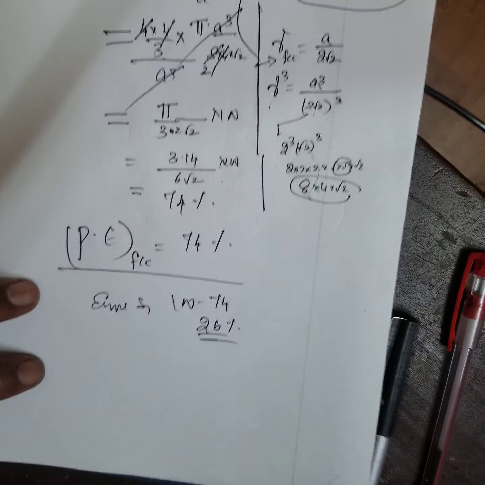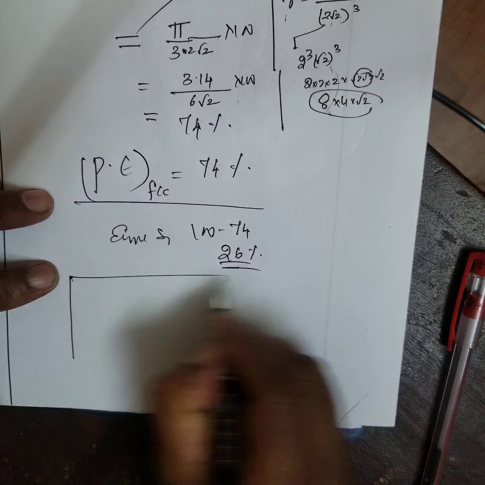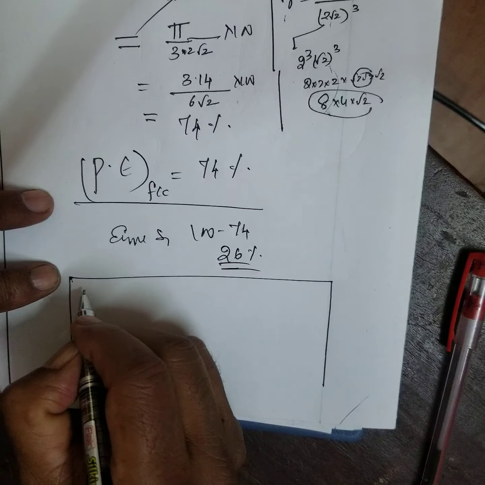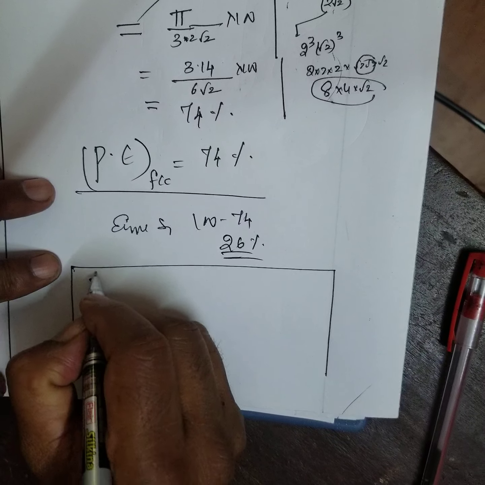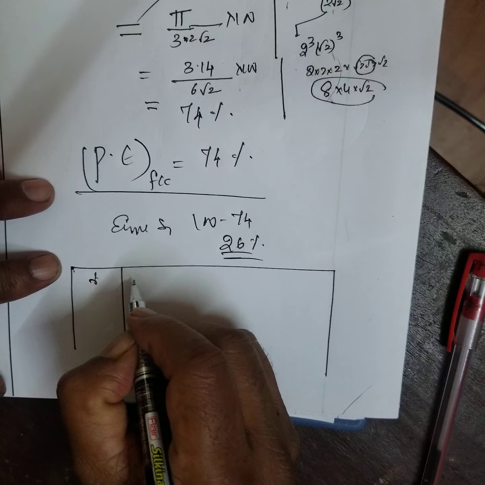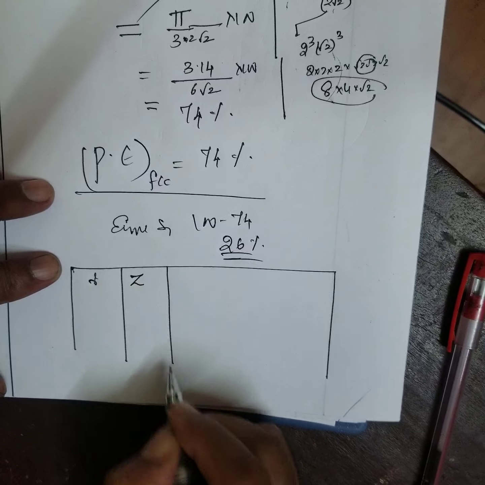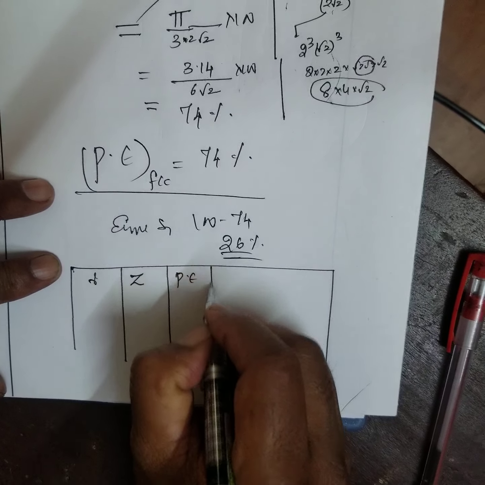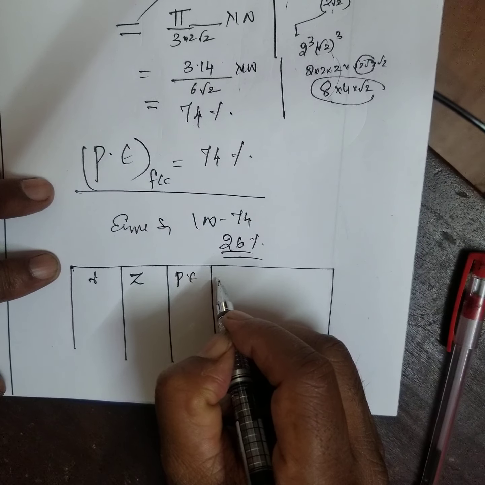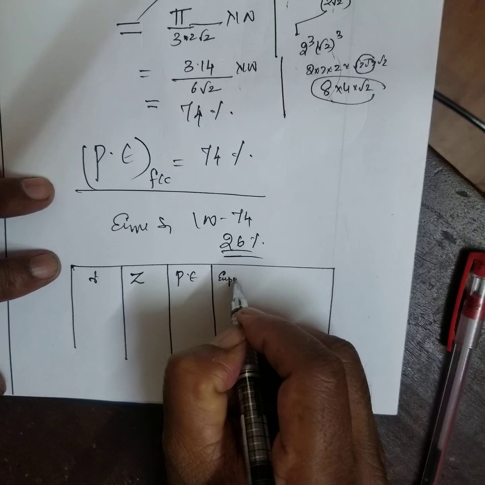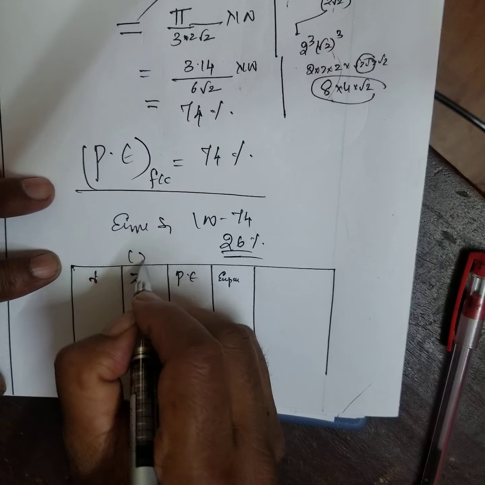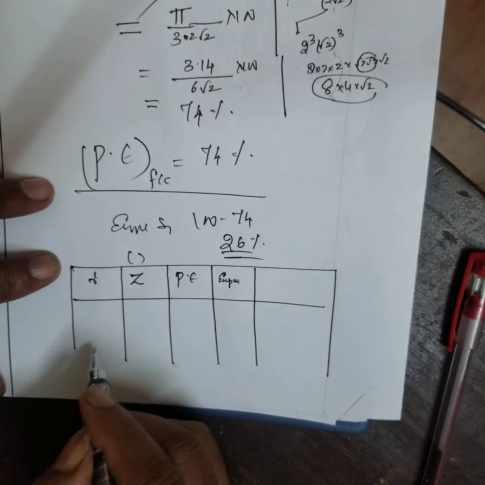Now, what you have to do, you make a tabular column. What is that? Radius, then number of atoms, packing efficiency, and the empty space or coordination number and all that. Just you do this.